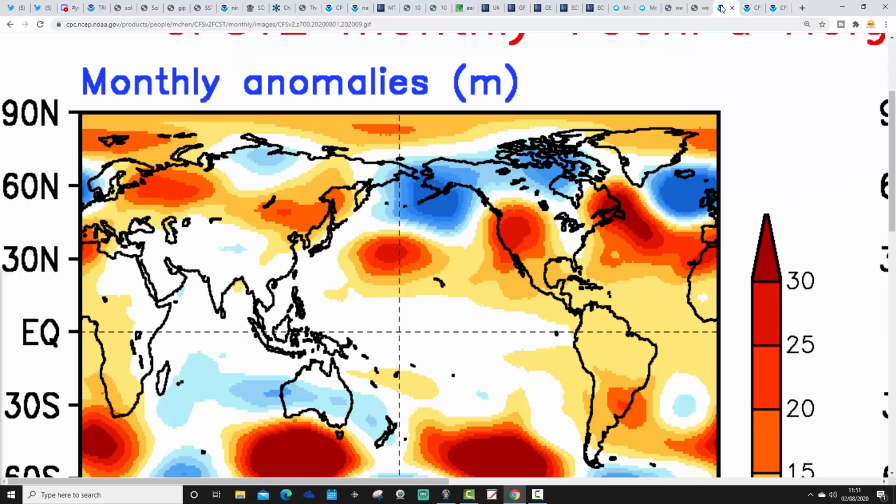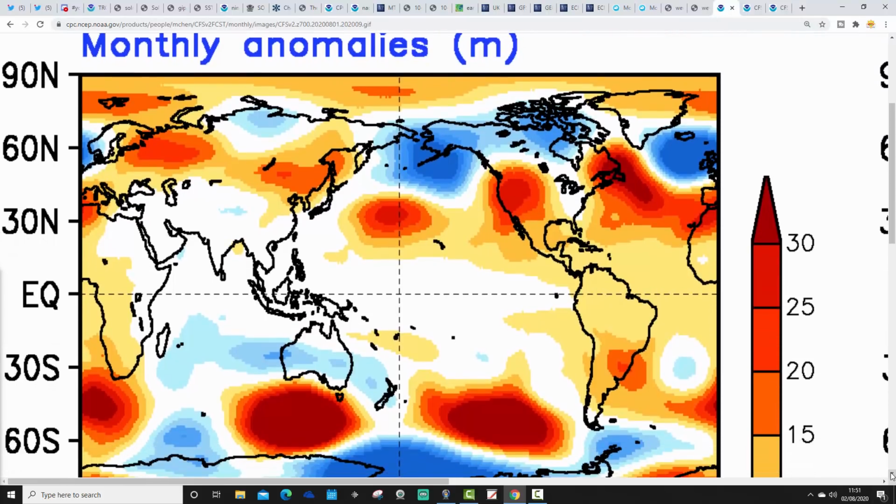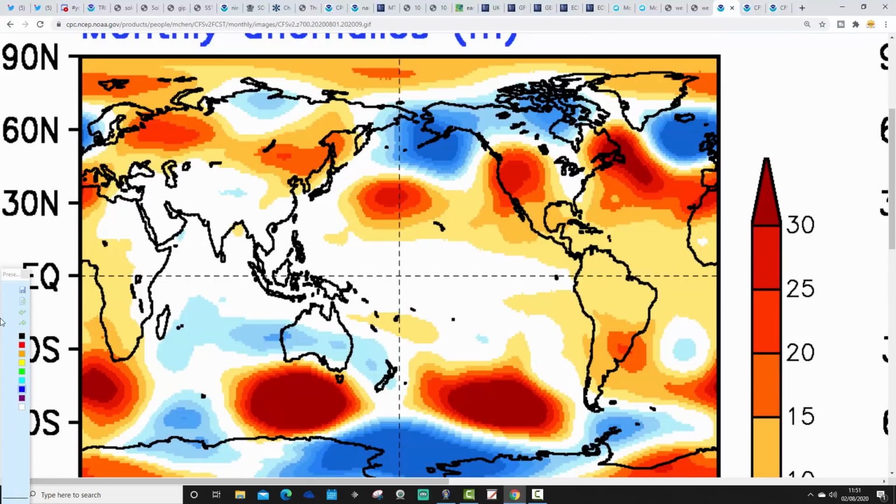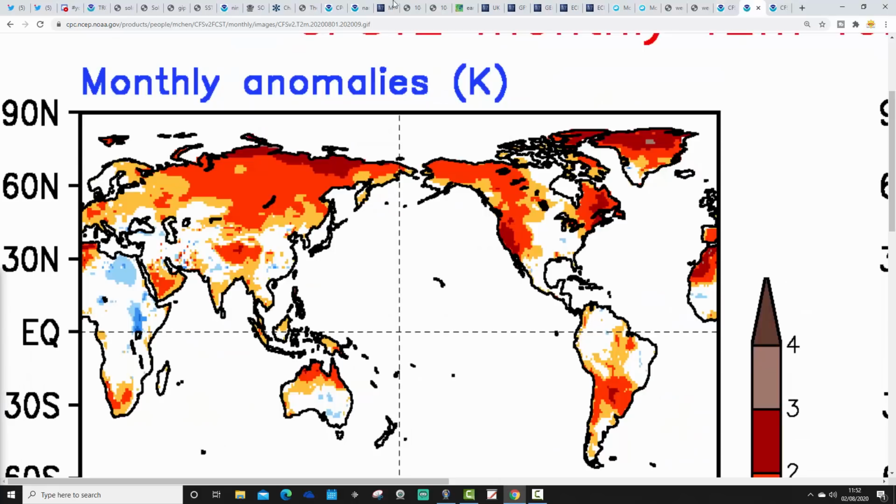And then the last thing I'm going to show you is the CFSv2 700 millibar height anomaly forecast for September. This is how September is currently looking with the CFSv2 monthly. Very, very unsettled September being indicated here. Deep low pressure over to the west of the country. Big trough, bringing in the jet stream off the Atlantic like that. That'll be a very, very wet September and really unsettled too.